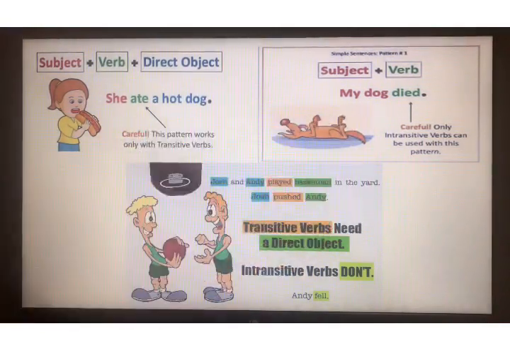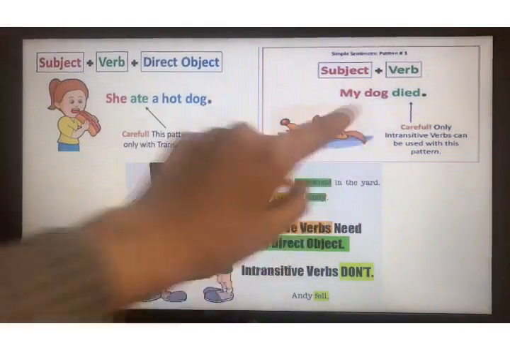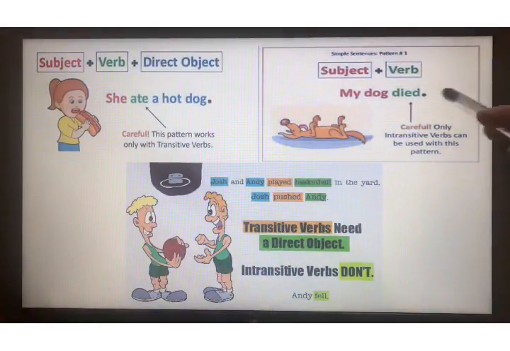Next, here as you can see, my dog died. The verb is died. After died, nothing is there. So it is intransitive verb. You have to check just the next word from the verb. If it is a noun or article, then it is transitive. Otherwise, it is intransitive verb.